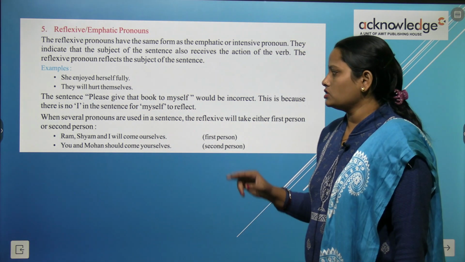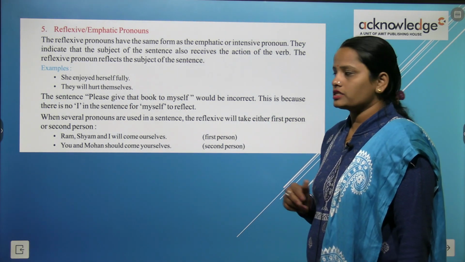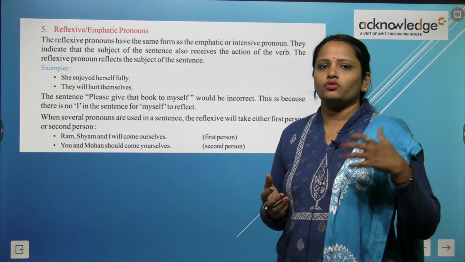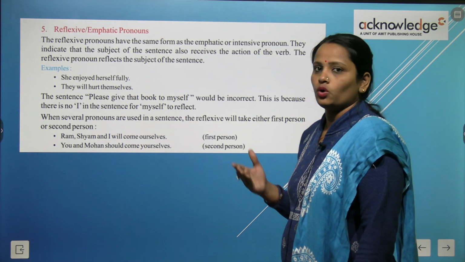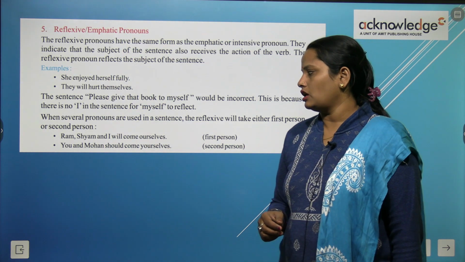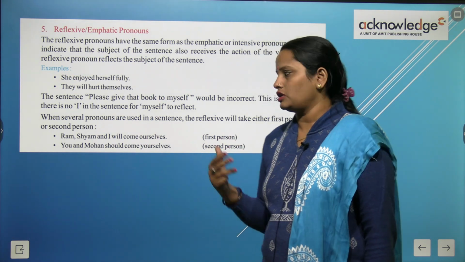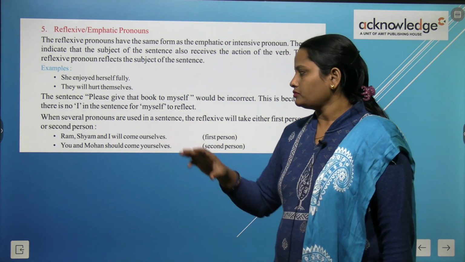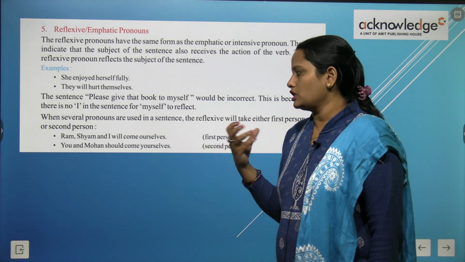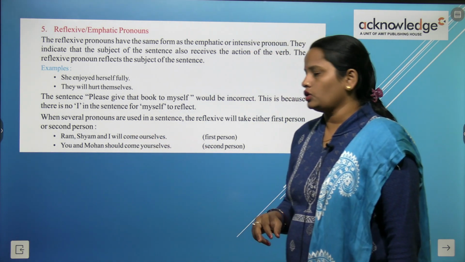When several pronouns are used in a sentence, जब एक sentence में बहुत से pronoun use होते हैं, the reflexive will take either first person or second person. So reflexive जो है या तो first person को reflex करेगा या फिर second person को reflex करेगा. For example, Ram, Shyam and I will come ourselves. So अब यहाँ पे 3 लोगों की बात हो रही है, राम की, श्याम की और I की. So यहाँ पे इन तीनों को मिला के क्या बनता है, we. So हमने यहाँ पे कौन सा reflexive pronoun यूज किया है? Ourselves. You and Mohan should come yourselves.